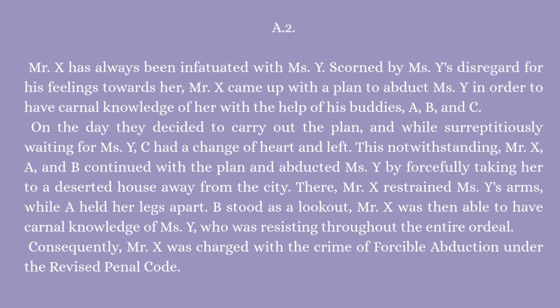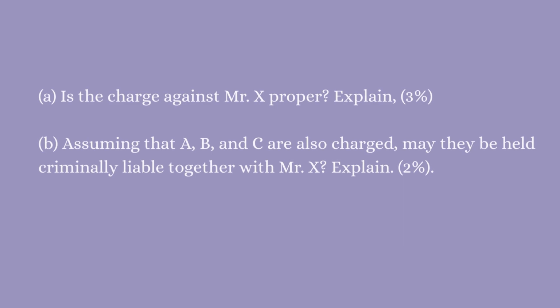This notwithstanding, Mr. X, A, and B continued with the plan and abducted Miss Y by forcefully taking her to a deserted house away from the city. There, Mr. X restrained Miss Y's arms while A held her legs apart. B stood as a lookout. Mr. X was then able to have carnal knowledge of Miss Y, who was resisting throughout the entire ordeal. Consequently, Mr. X was charged with the crime of forcible abduction under the Revised Penal Code.